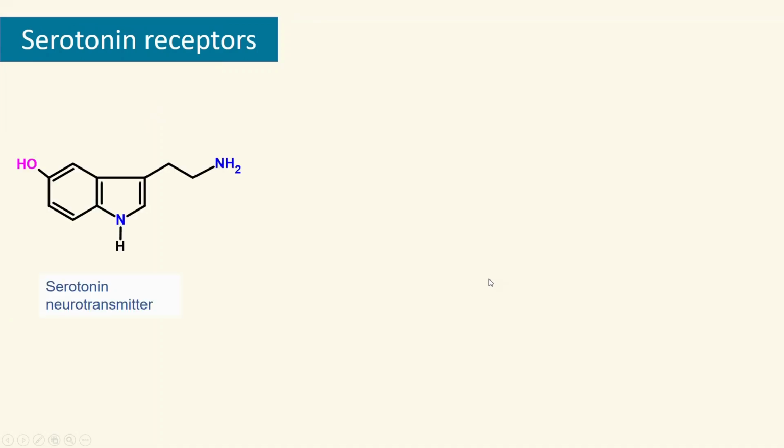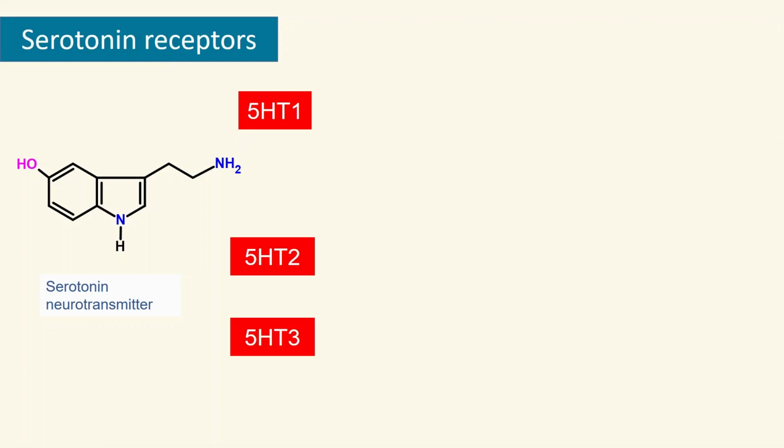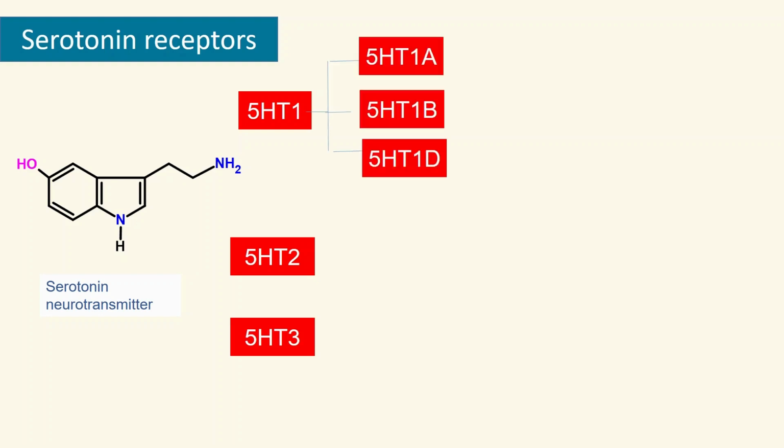Serotonin binds to various receptors. Here I'm only presenting the major ones. There are three major receptors that the serotonin neurotransmitter binds: 5-HT1, 5-HT2, and 5-HT3 receptors. Again, 5-HT1 has 1A, 1B, and 1D receptors. And especially 1A is very popular.